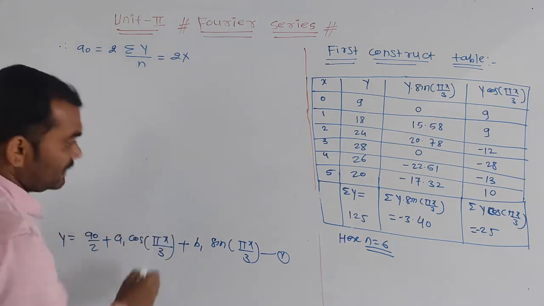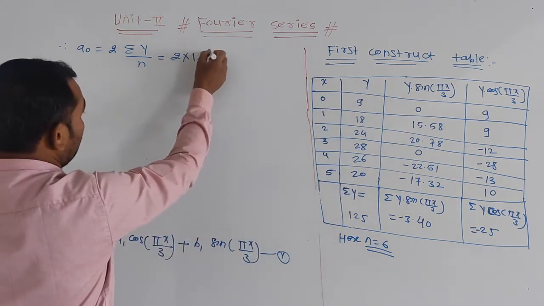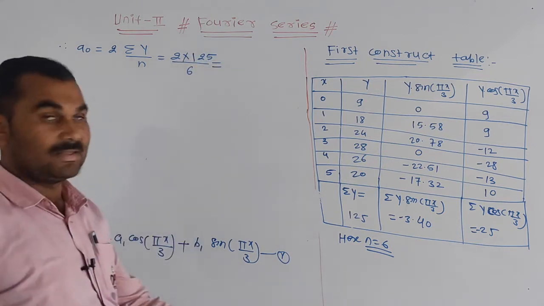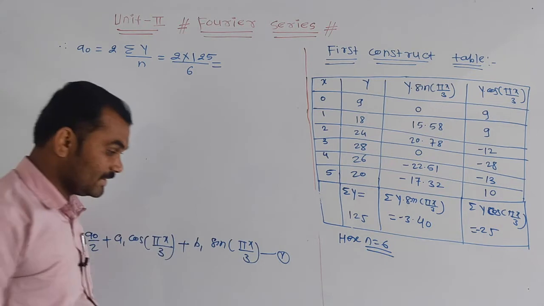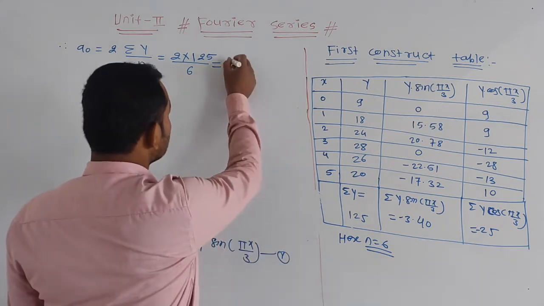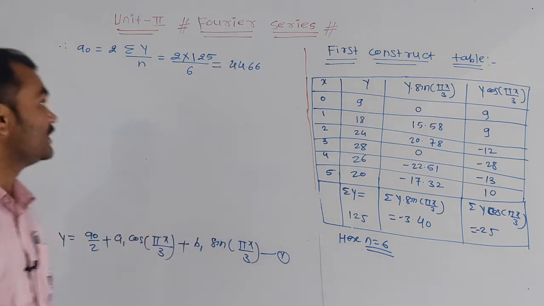2 into the summation y is 125 and n is 6. The value of n is 6. Now find the answer by using the calculator. We get 41.66. This is the value of a0.